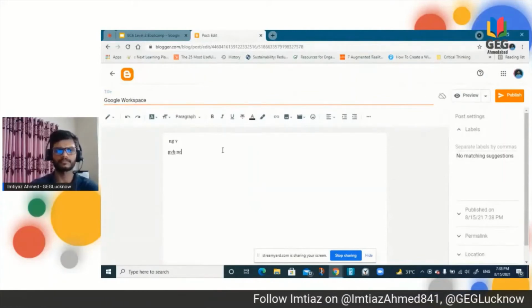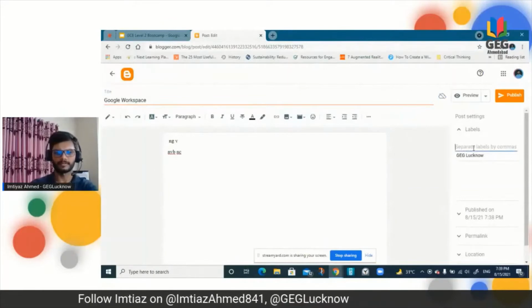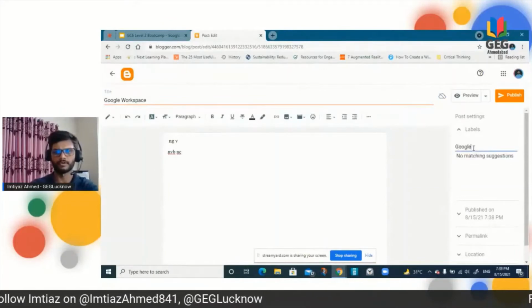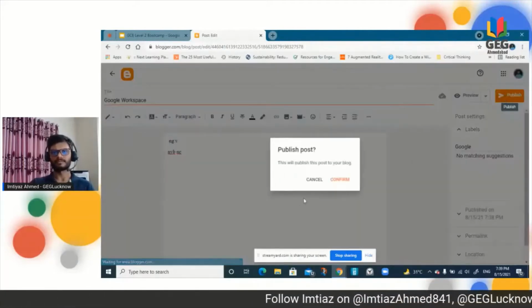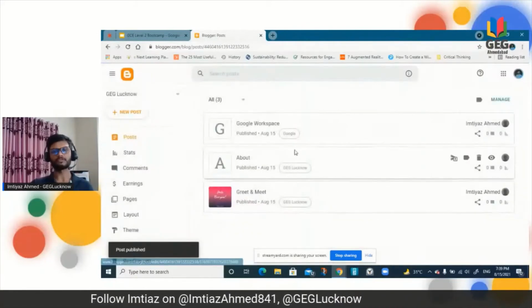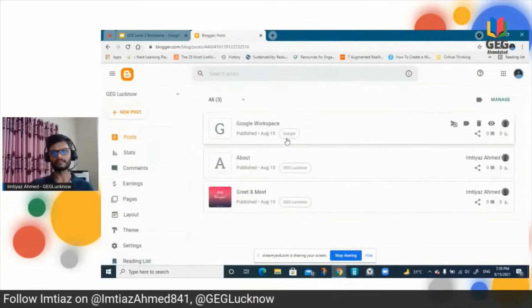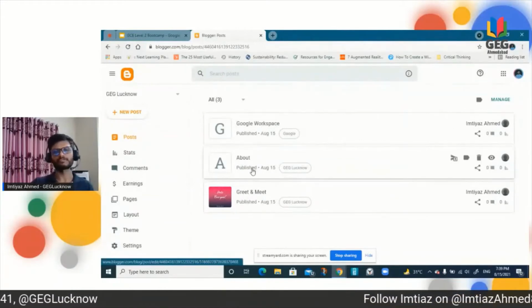As I told you, this time I want to give another name. Let's say I'm giving the name Google only, right? And just publish. Whatever setting you want to change, you can change, otherwise publish. So I'm just going to publish it. You can see all the labels I can show you here. This is how to set the label.